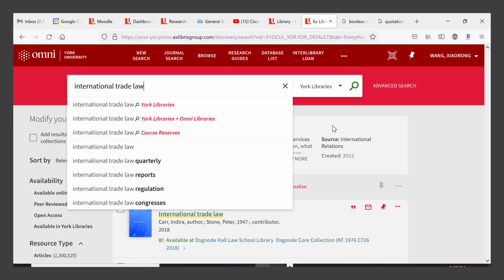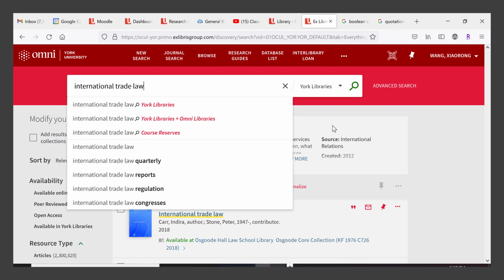When typing the search keywords in the search box, you will have the drop-down menu, which allows you to search specifically in York University Library's general collection, which includes all Osgoode Law Library collection, or all OMNI Libraries combined collection, or York Library's course reserves. Even though you are able to search all OMNI partner libraries combined collection, I would recommend that you start your search with our own library collection to avoid overwhelming results.